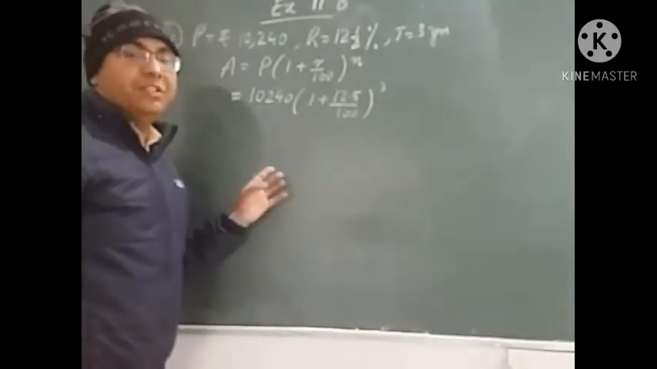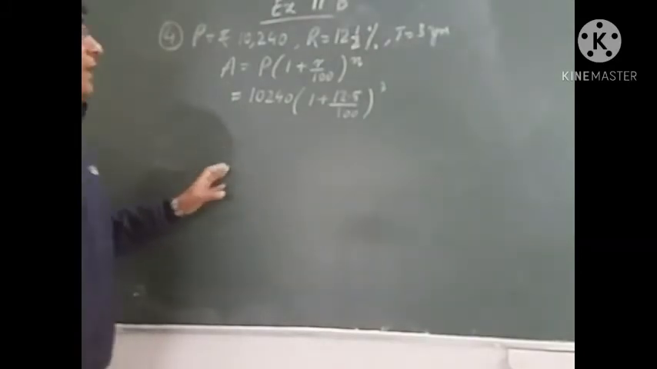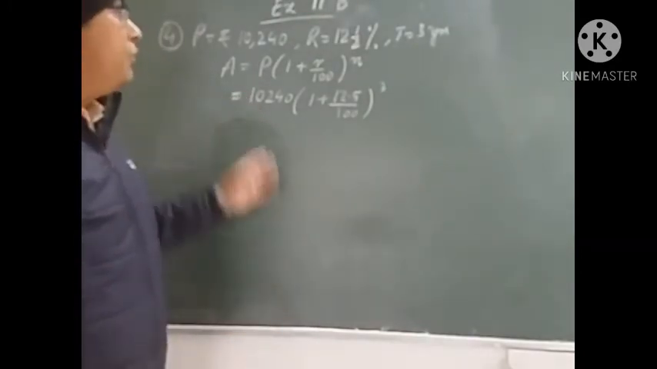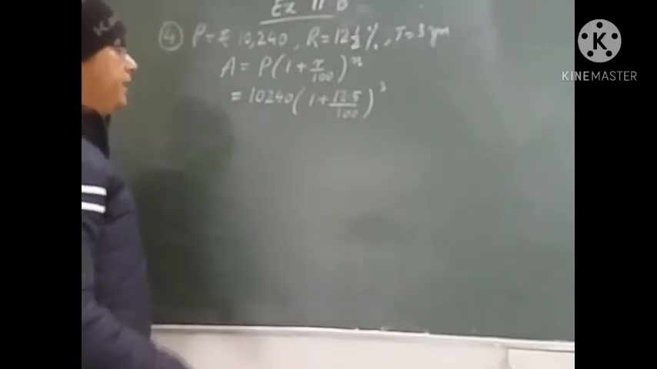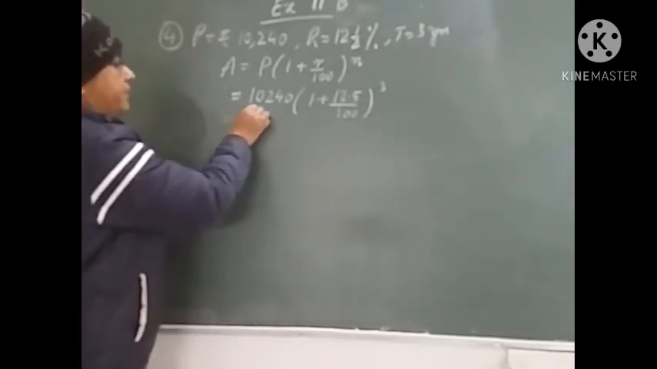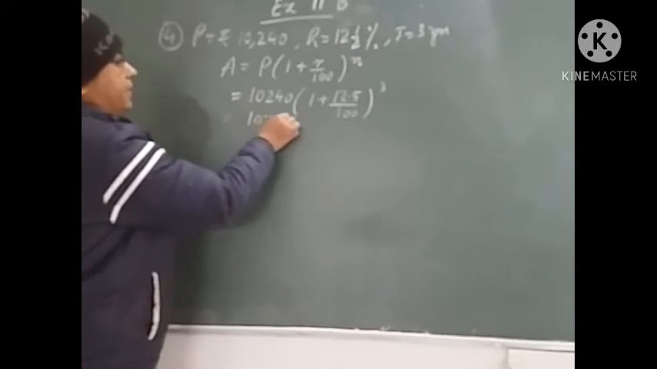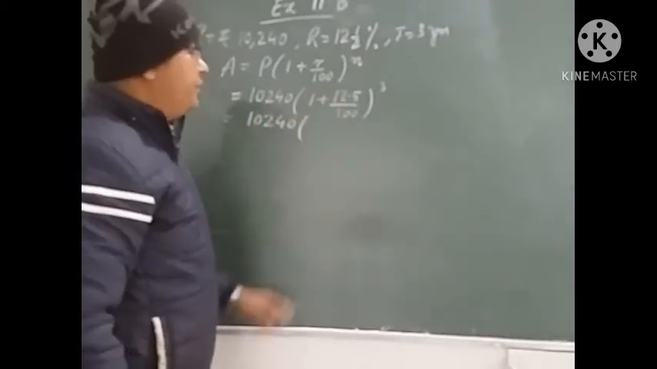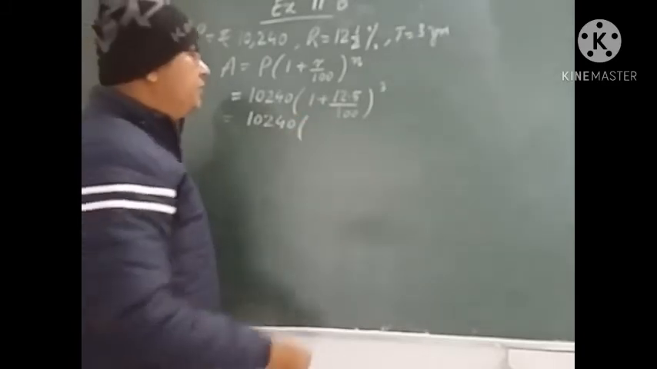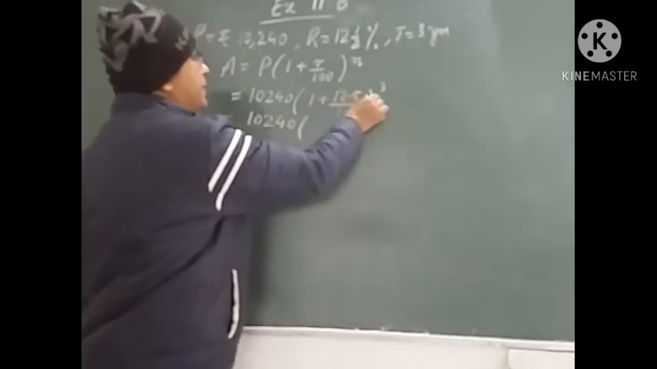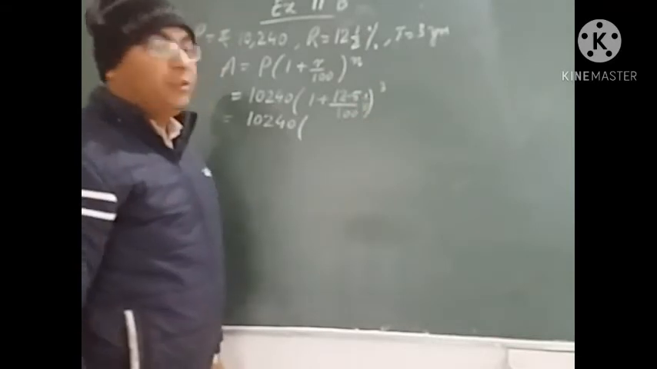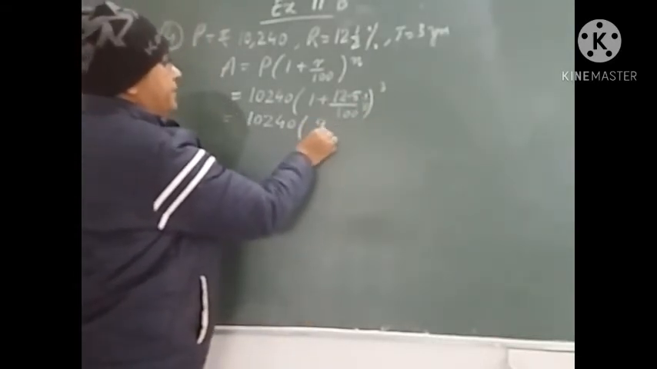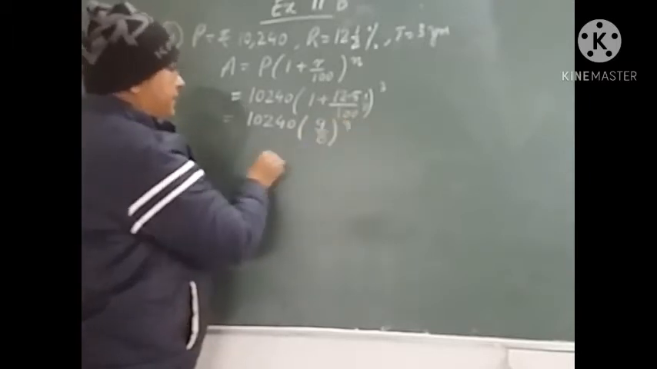Now here the calculation becomes very important. There is nothing except the calculation in this chapter. Formula you all know, just need to calculate it properly. So let's see how we calculate. 12.5 can be written as 125 upon 1000. When you reduce it, you get 1 upon 8. So 1 plus 1 upon 8 is 9 upon 8 to the power 3.